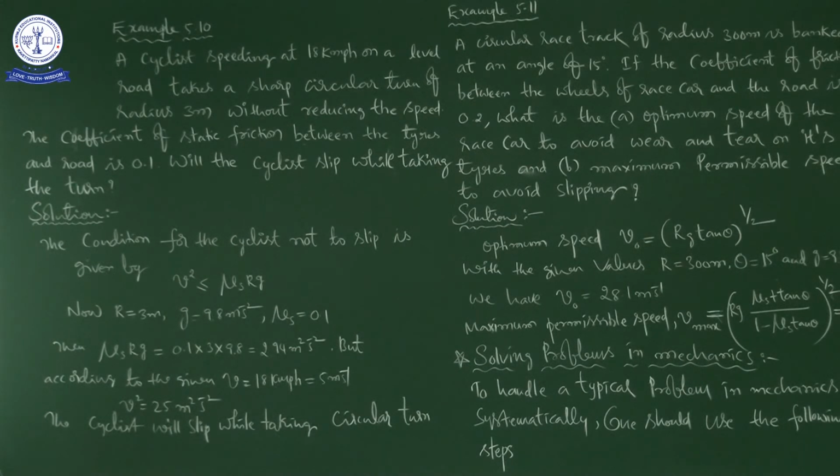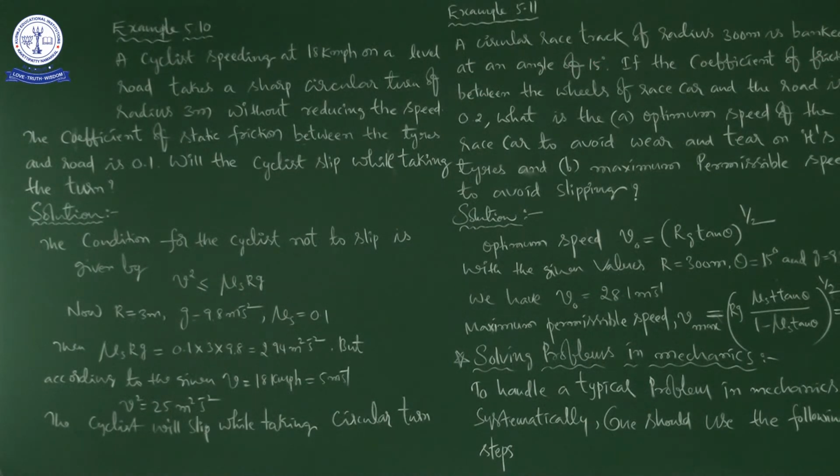Right. Next example problem, Example 5.11. A circular race track of radius 300 meters is banked at an angle of 15 degrees.